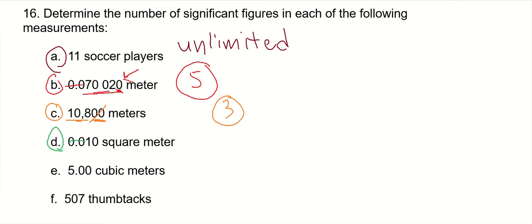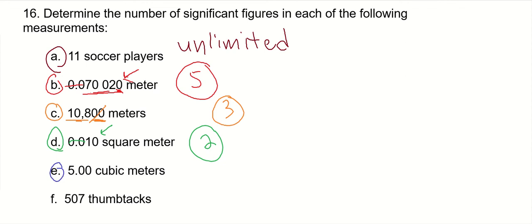D, leading zeros are not significant. Trailing zeros are if they're to the right of a decimal. 2 sig figs. You have to make sure these units are measurements too. So they are meters, meters, meters. Now, thumbtacks isn't, so let's skip it. We're almost done. Let's go in order.